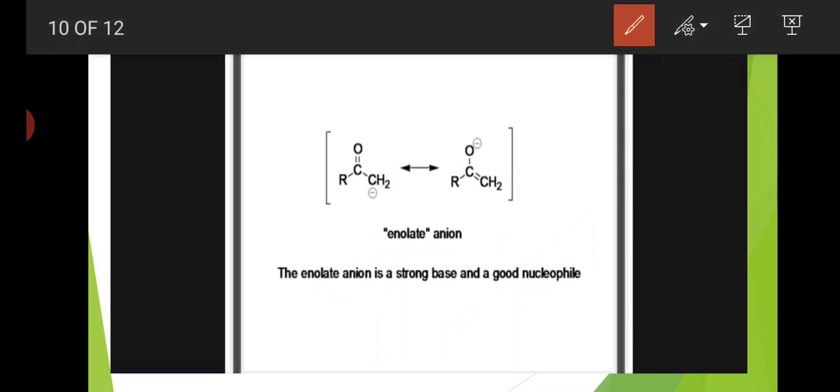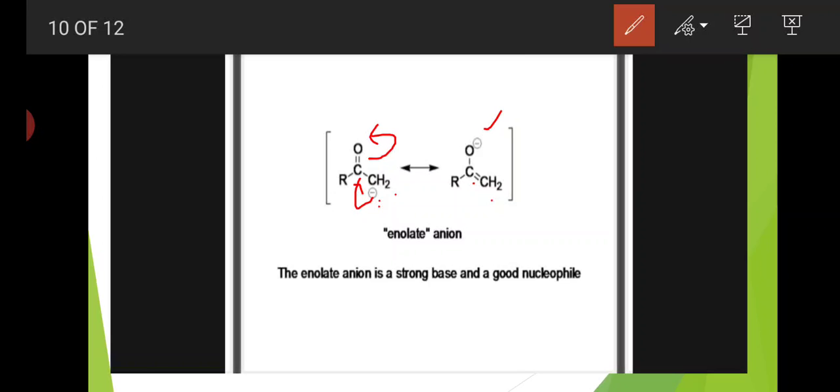After elimination of the alpha hydrogen, this carbon has a negative charge. This negative charge shifts, the pi bond shifts to oxygen, a carbon-carbon double bond is formed and oxygen gets the negative charge, so it is called an enolate anion.